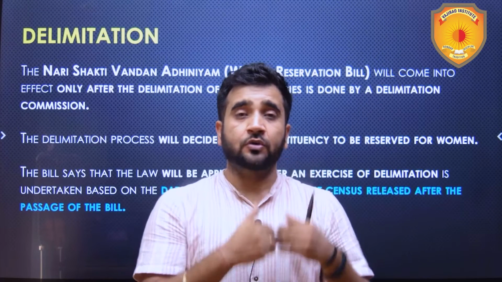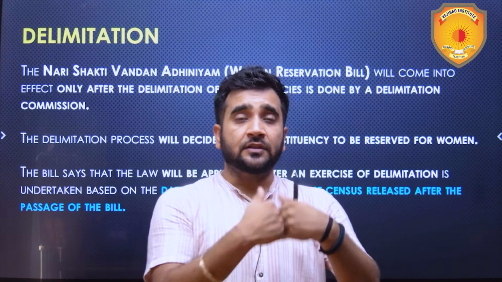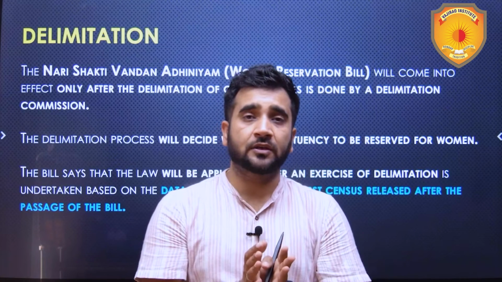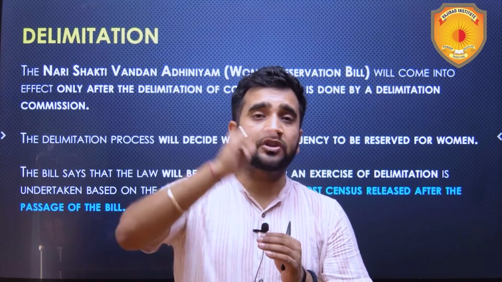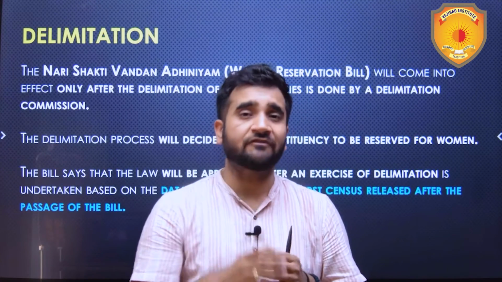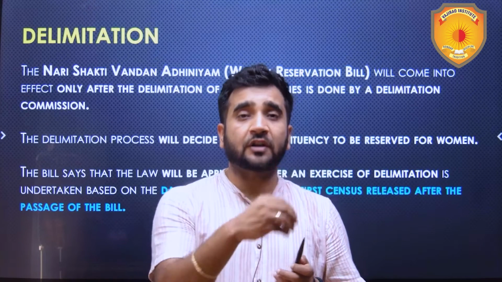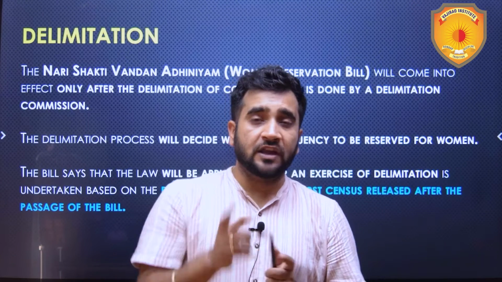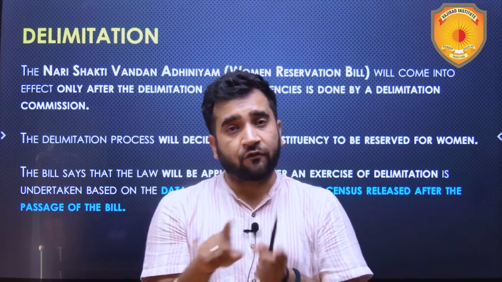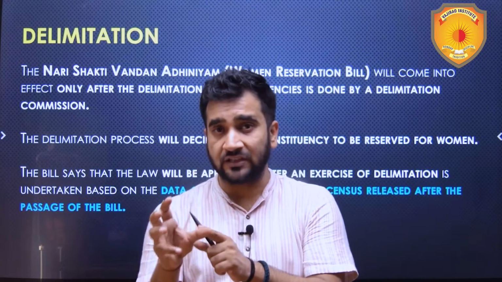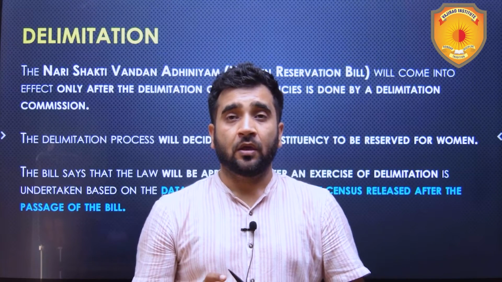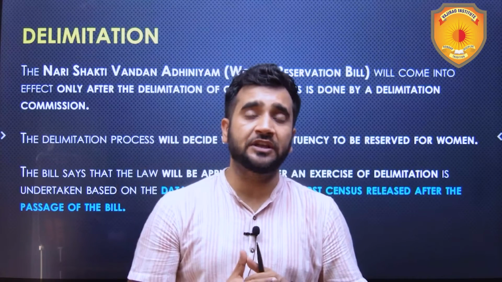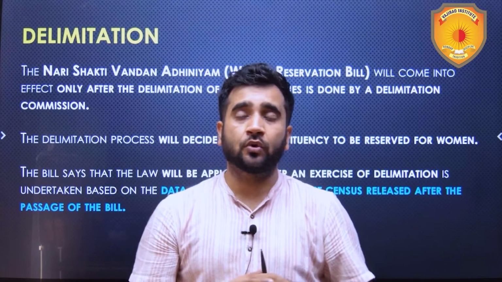Since the constitution makers thought that the number of seats should be in line with the population of that particular state, those states in which population was growing rapidly, not following the family planning norms, were rewarded with an increased number of seats in the parliament. Whereas those states on the other side who were following family planning norms, specifically the southern states, were punished with fewer seats for doing something which was actually the need of the hour, which was actually a good deed.